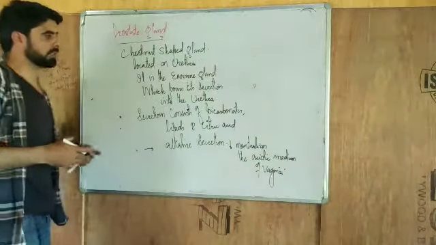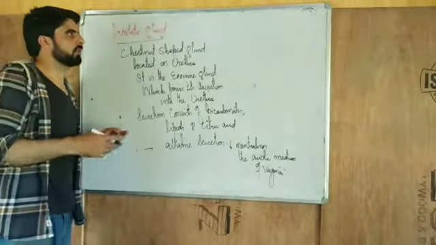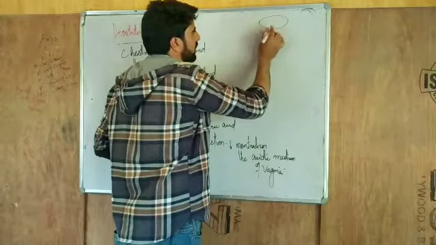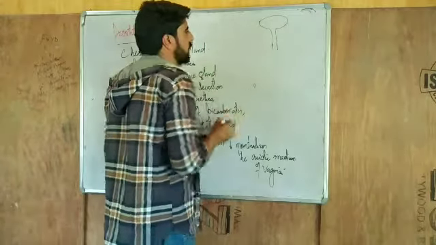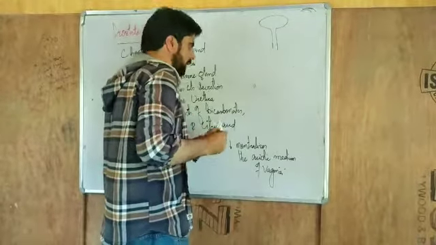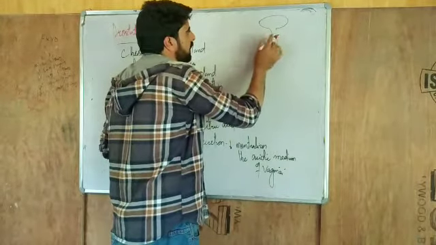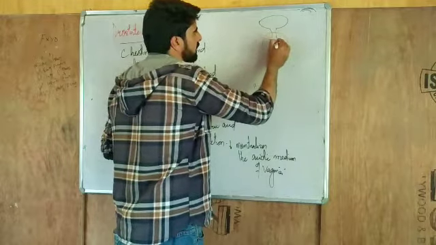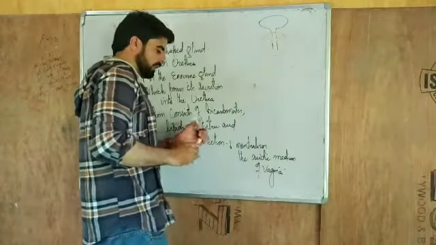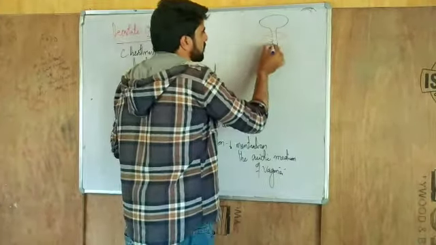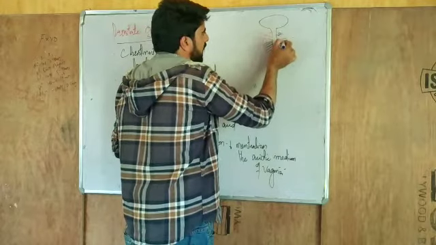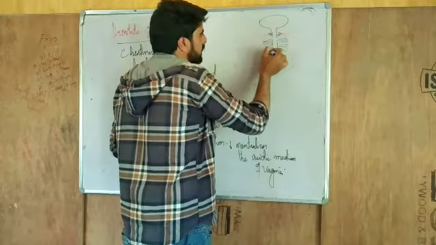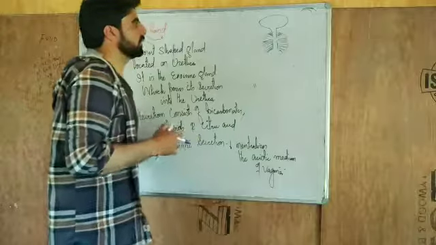So it is also neutralizing the acidic medium of the vagina. The prostate gland is the gland which we have discussed in previous lectures. Say this is the urinary bladder, then we have the urethra, and it is also covering the ejaculatory duct. Here we have the ejaculatory duct, then we have the prostate gland. This prostate gland is also formed of smooth muscles, so its contraction helps in expelling the semen from the ejaculatory duct into the urethra.